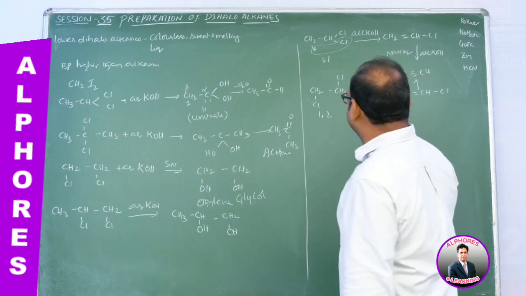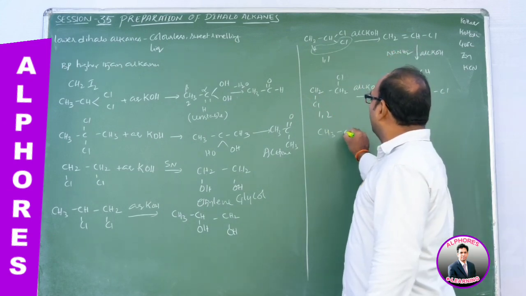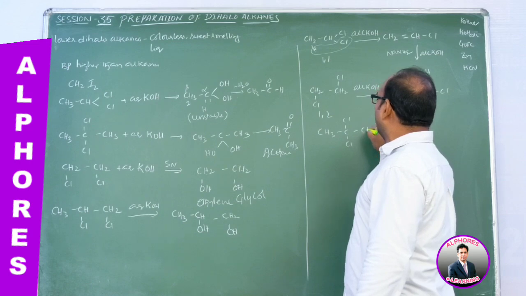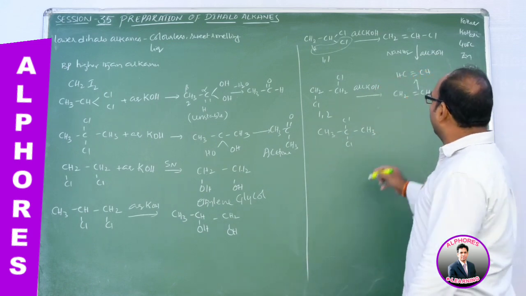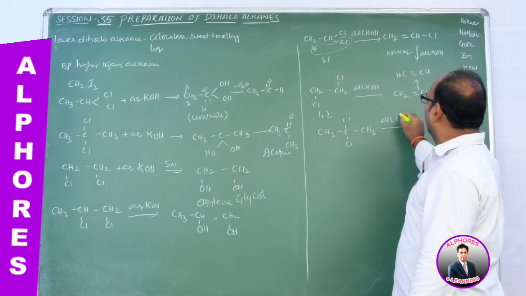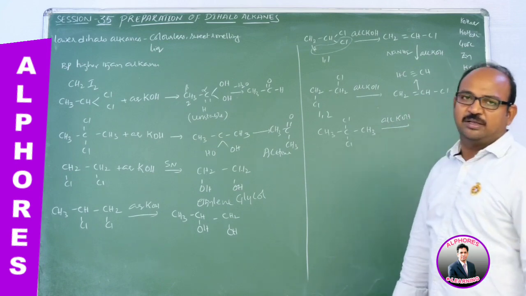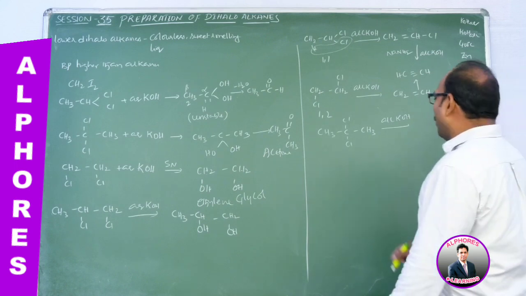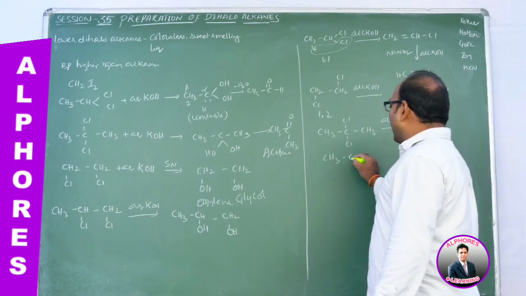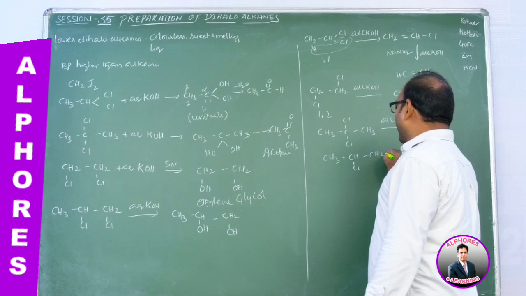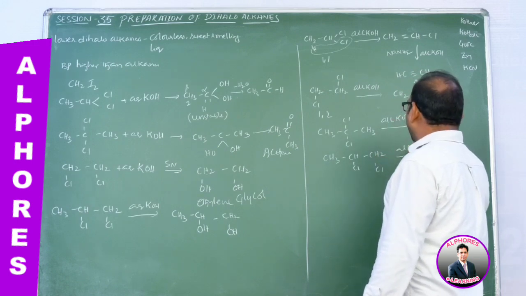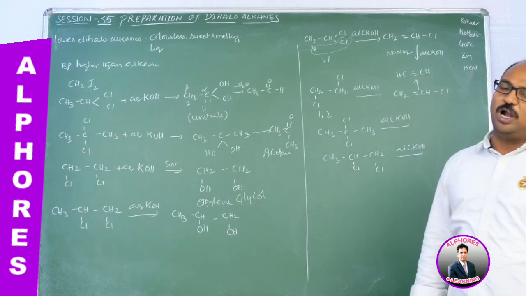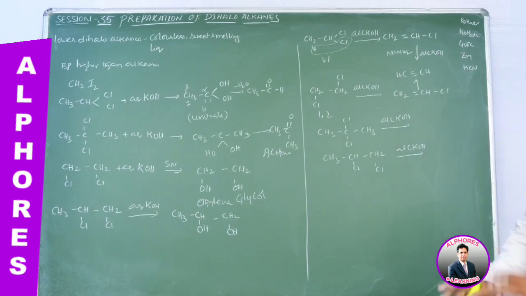Now you need to practice 2,2-dichloropropane. What happens? This one upon treatment with alcoholic KOH, two times dehydrohalogenation. Which product are you going to get? Check out. And 1,2-dichloropropane upon dehydrohalogenation, what final product do you get? Check out.